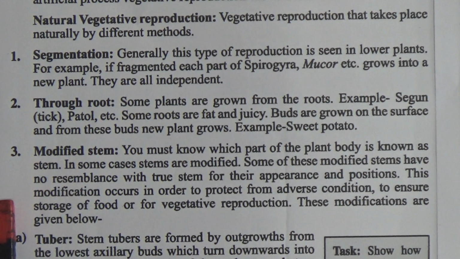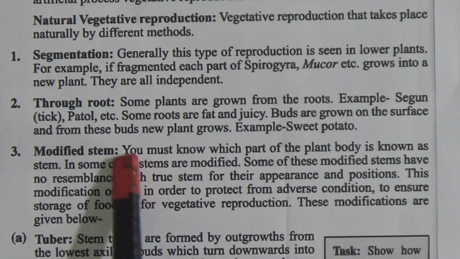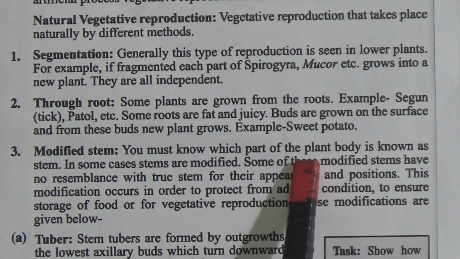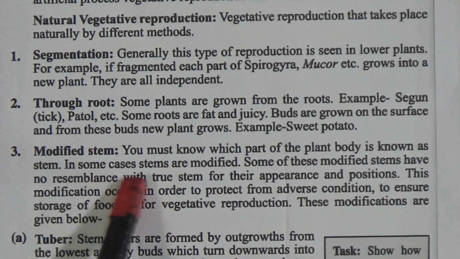This modified stem we already discussed in our previous class, class 7, with a figure. That part we again discuss here but not totally. You must know which part of the plant body is known as the stem. In some cases, the stems are modified.